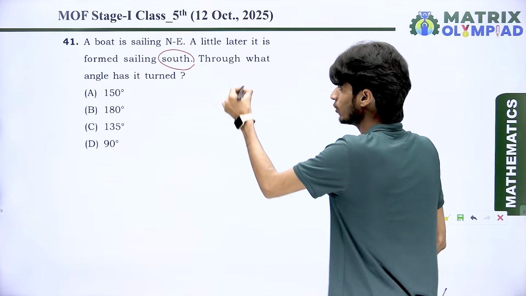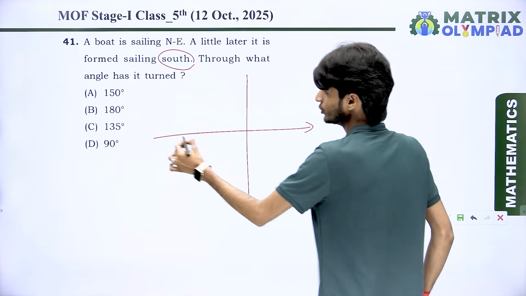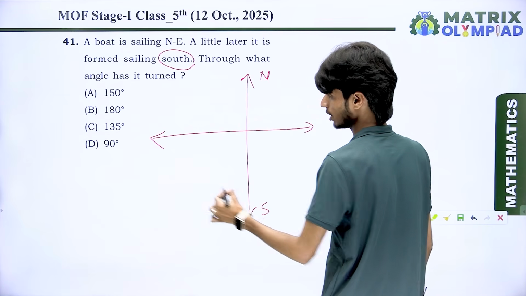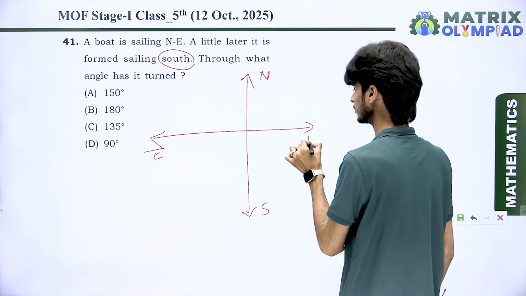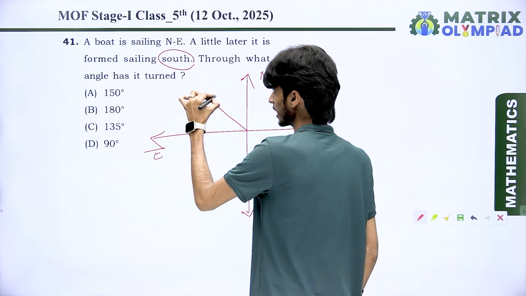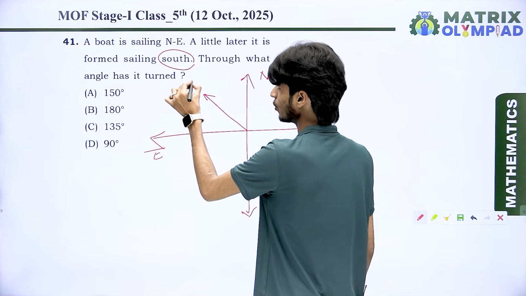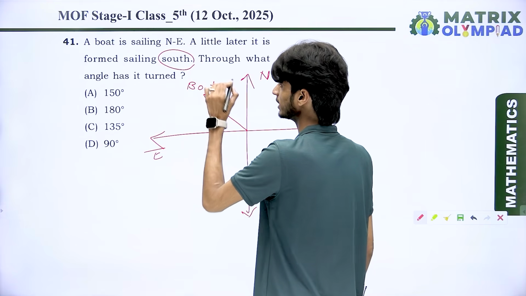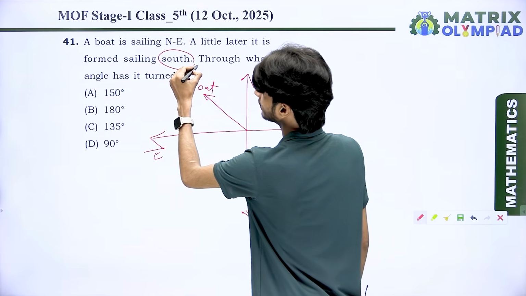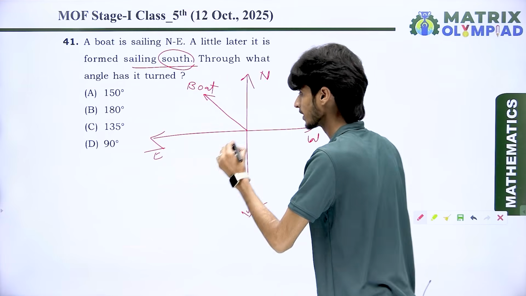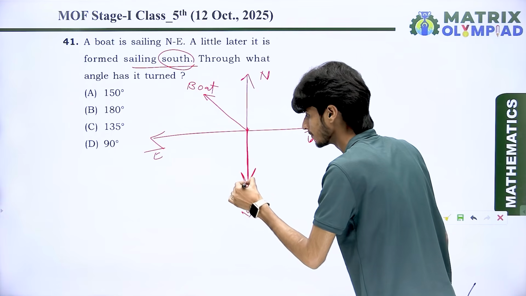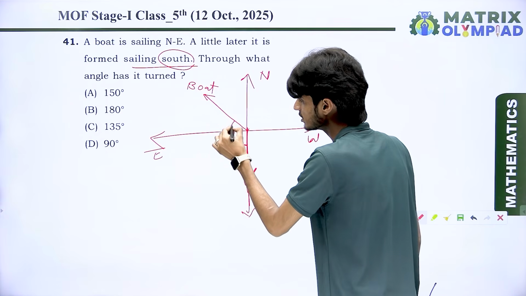It means first of all we are discussing the 4 sides. You know very well, here we have north and opposite it we have south, and here we have east and west also. The boat is moving in the northeast like that. So this is the boat which is moving in the northeast direction. After some time it is moving in the south direction. So look at here. What is the rotation?